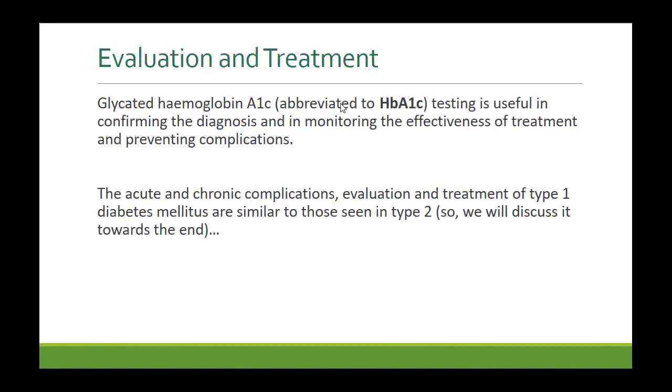Do you remember the lifespan of red blood cells? 120 days. If hemoglobin gets glycosylated, this is an irreversible reaction. Once hemoglobin gets glycosylated, it remains glycosylated. So a molecule of hemoglobin that gets glycosylated will circulate in the blood for 120 days, until the red blood cell is destroyed.